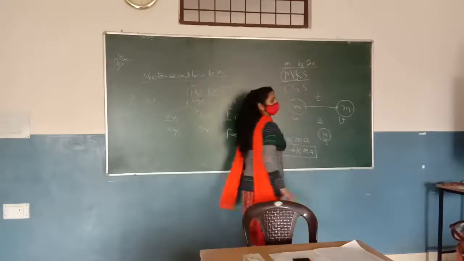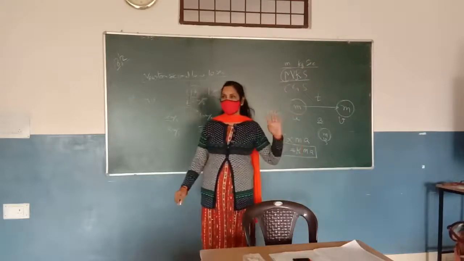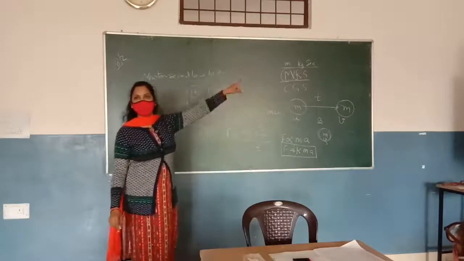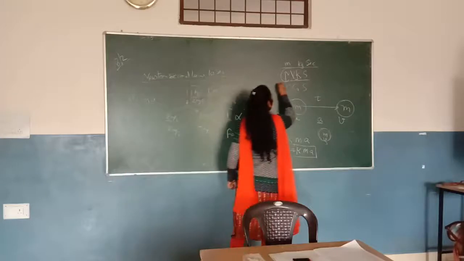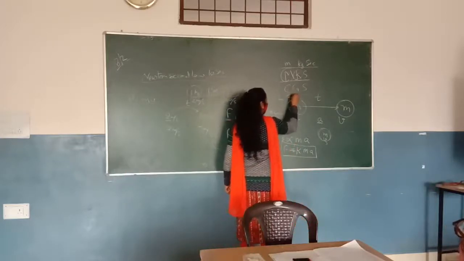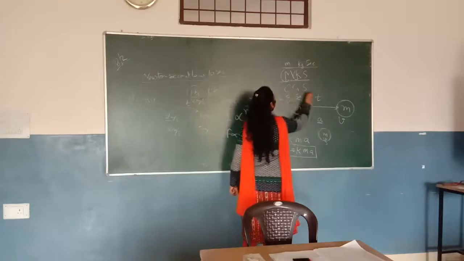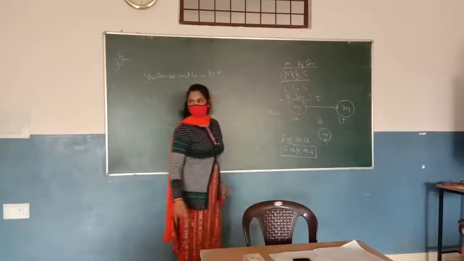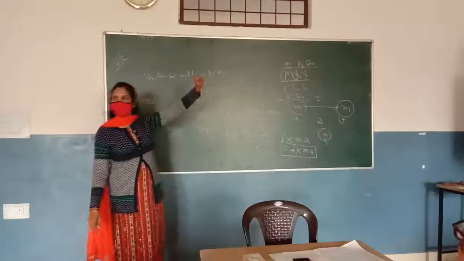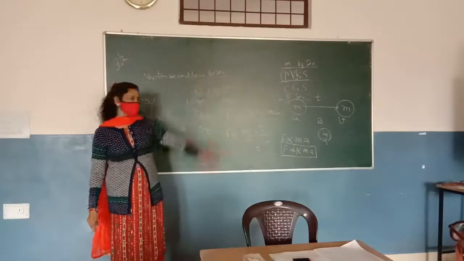These are the primary units: length in meter, mass in kilogram and time in seconds. And this is the CGS unit: C for centimeter, G for gram and S for second. So this is not the SI unit, but these are. Standard unit, SI unit, means MKS: meter, kilogram and seconds.